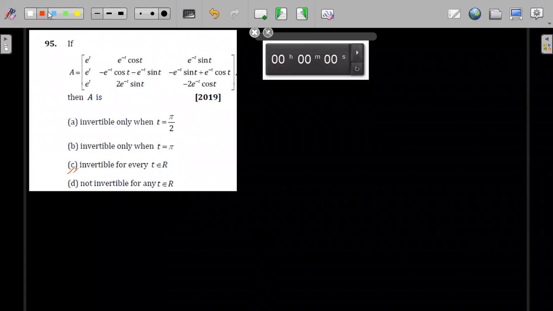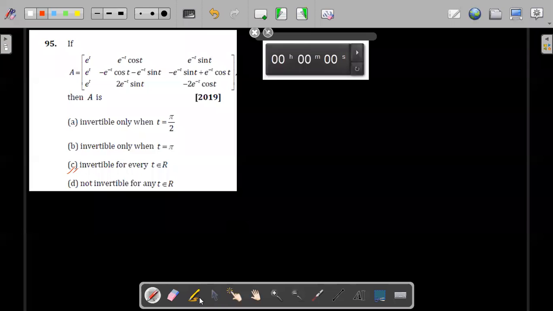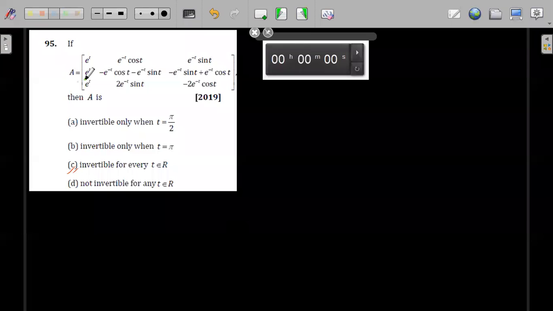Okay, see. Let me just see what is in the first column. What is in the first column? e to the power t, e to the power t, and e to the power t. If I have to find invertible, this will be invertible only when the determinant's value will not be equal to 0. If determinant is equal to 0, it will not be invertible. But if determinant is not equal to 0, it will be invertible, right?